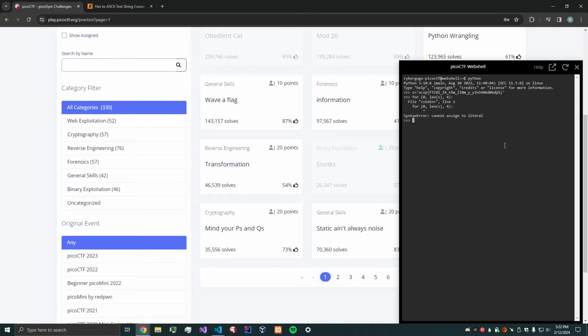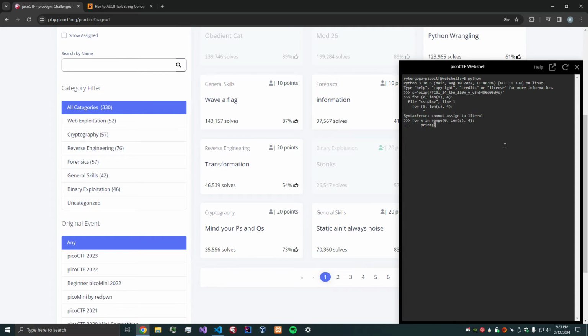Oh, sorry, wait a minute. Yeah, for x in range 0 to length of s, step 4, and then we're going to do print.